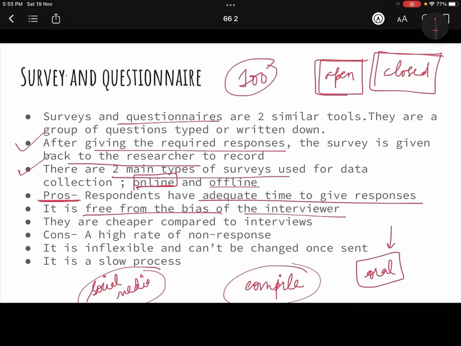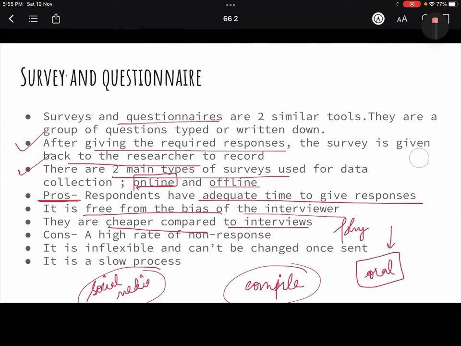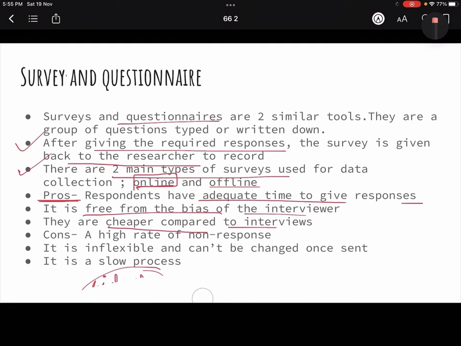Because if I am not physically meeting you, if I am dropping a questionnaire in your mail, you might not know what my biases are. You just have to fill your answers based on the questions that you see. Then they are cheaper compared to the interview, because again, if you physically have to go and take people's interview, it becomes a lot expensive. But if this has pros, it does have cons also, and the cons are that people might not respond to you.